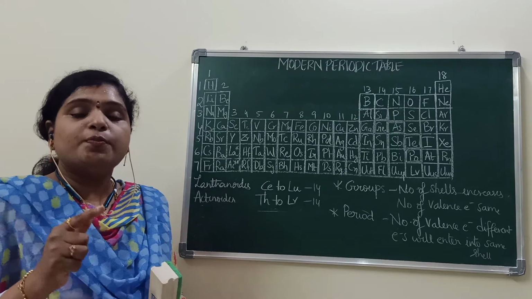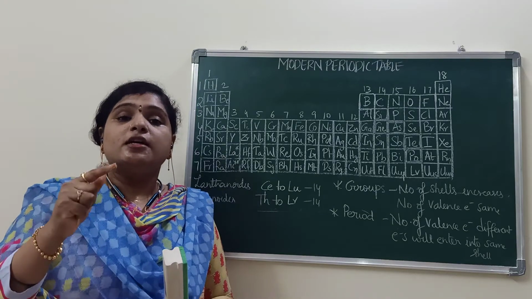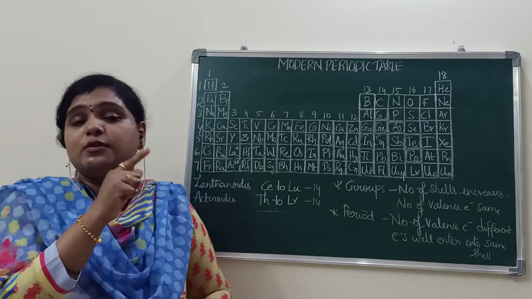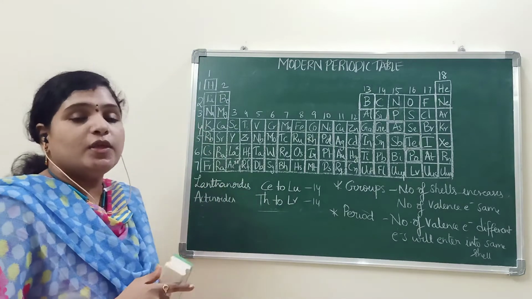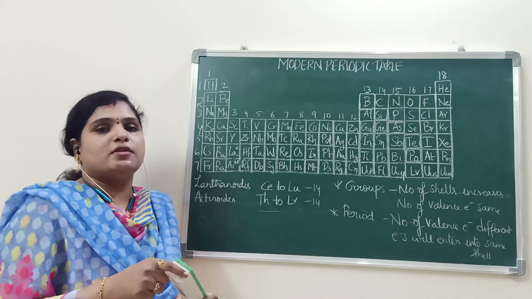These 2 periods are called short periods. The first period is called the shortest period, but the second and third periods are called short periods.